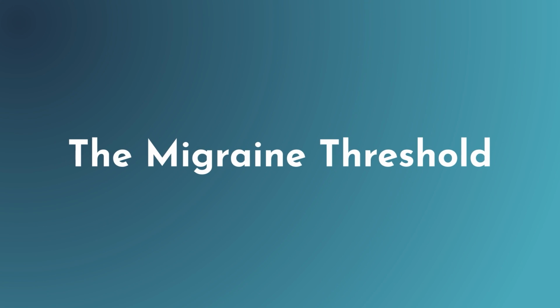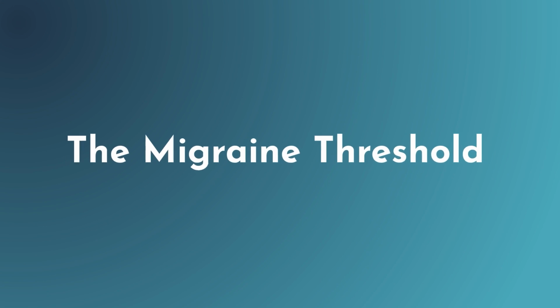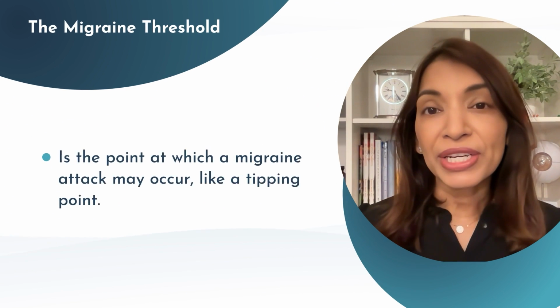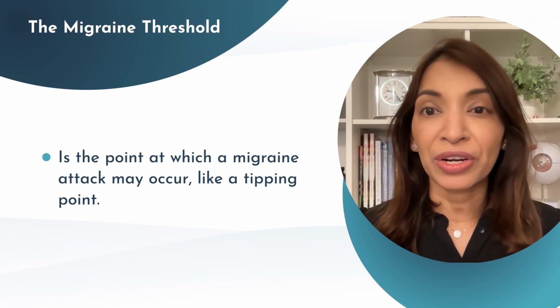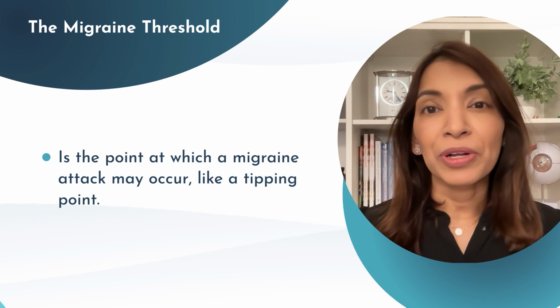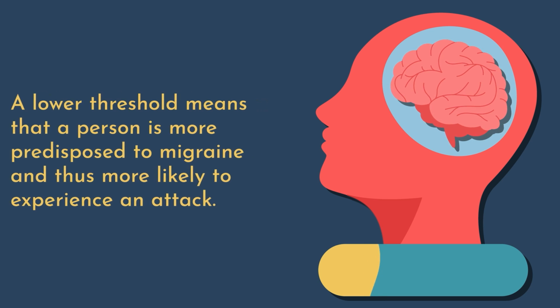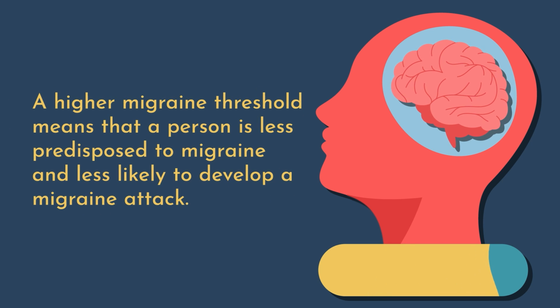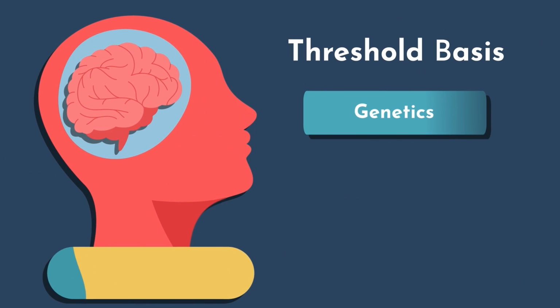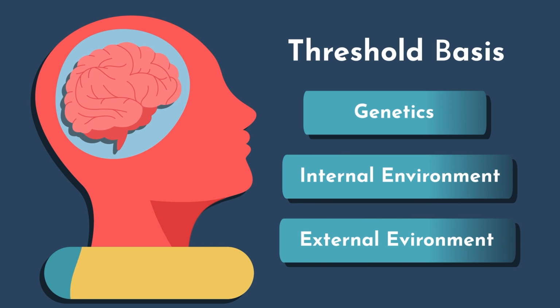The migraine threshold. Now, let's talk about the fascinating concept of the migraine threshold. The migraine threshold is the point at which a migraine attack may occur, like a tipping point. For example, a lower threshold means that a person is more predisposed to migraine and thus more likely to experience an attack. Conversely, a higher migraine threshold means that a person is less predisposed to migraine and less likely to develop a migraine attack. The threshold is based on a person's genetics combined with their internal and external environment. What is important to remember is that an individual's migraine threshold is dynamic and can change.